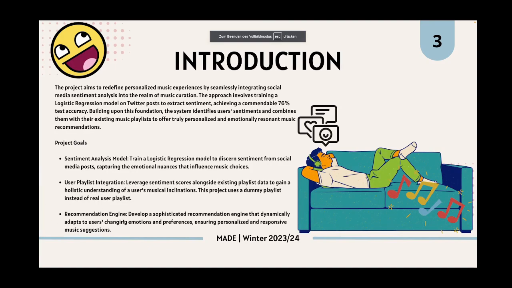And the third objective is to develop a recommendation engine that considers both the user's sentiment extracted from the social media post as well as the user's musical preference to recommend new music to the user.